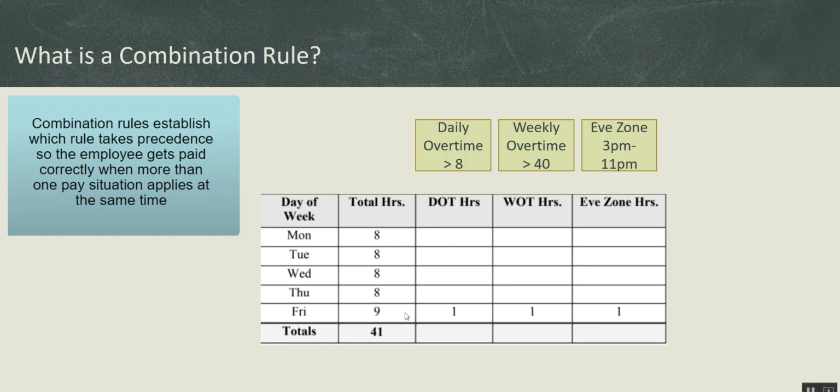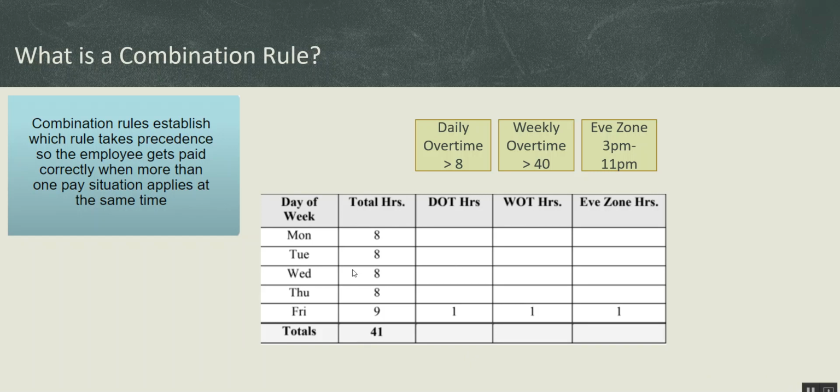So that precedence has to be established somewhere, and that is the combination rule. That is where you establish which situation takes precedence over the other, or which situation wins over the other. Okay, that is what we are going to see.